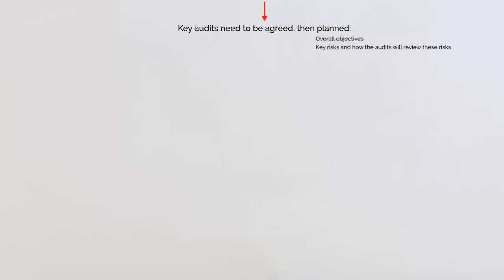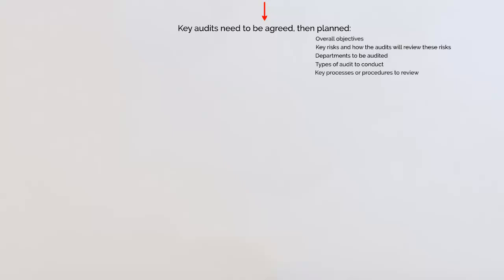They should also highlight the key risks. So what risks are the internal audit looking into? And then how will the internal audit review those risks? Of course, in the plan, we're also going to have to say what departments are to be audited, because, of course, as we have just said, the departments also need to be aware that they are to be audited. And as we've just said, there are different types of audits. So, of course, they should say in the plan what types of audit need to be conducted. And you'll see a link, really, between the overall objectives and the types of audit.